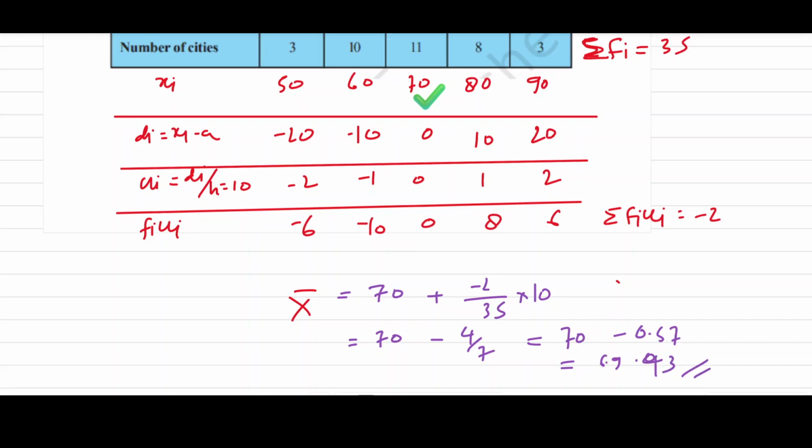So the literacy rate in percentage is 69.43%. Clear? This is the mean literacy rate. Now this is the whole solution of this exercise.